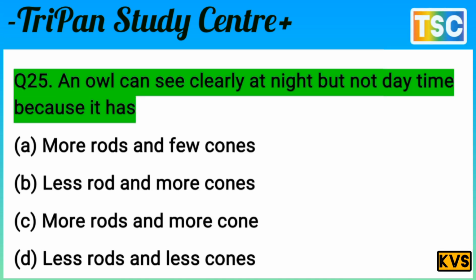The next question on your screen. Question here. An owl can see clearly at night but not at daytime because it has.